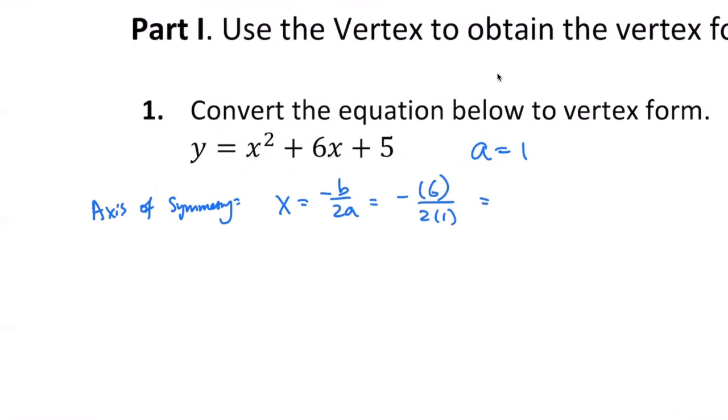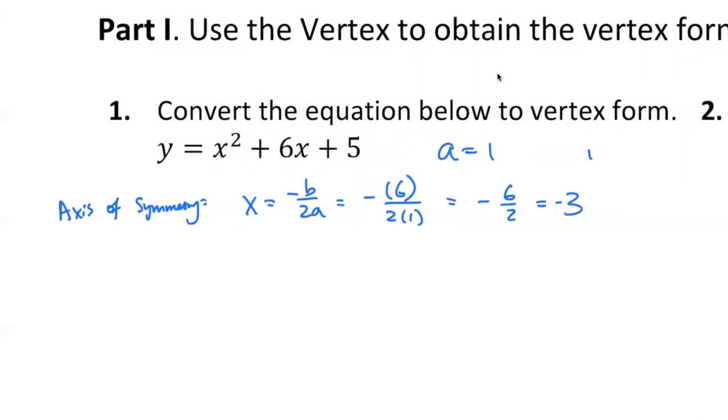Now you can see my habit here. I use parentheses for my substitution, and even though the a value is 1, I still write it out. It's just a good habit to have. So I can see that my x value of the axis of symmetry is -3, which is also our vertex.